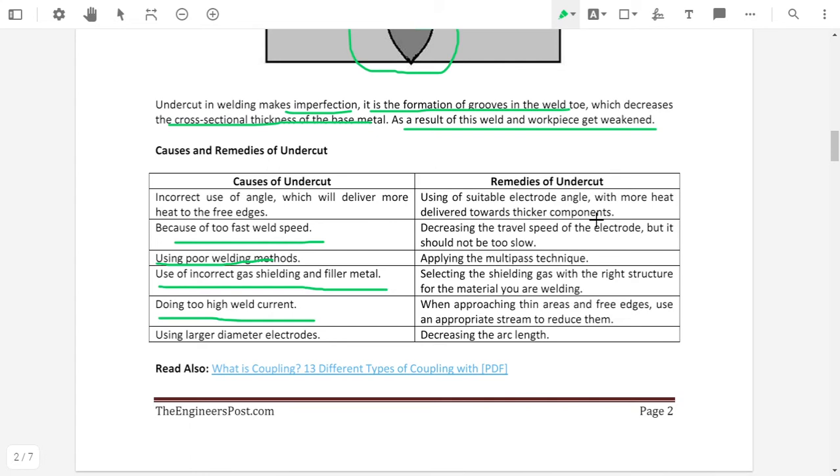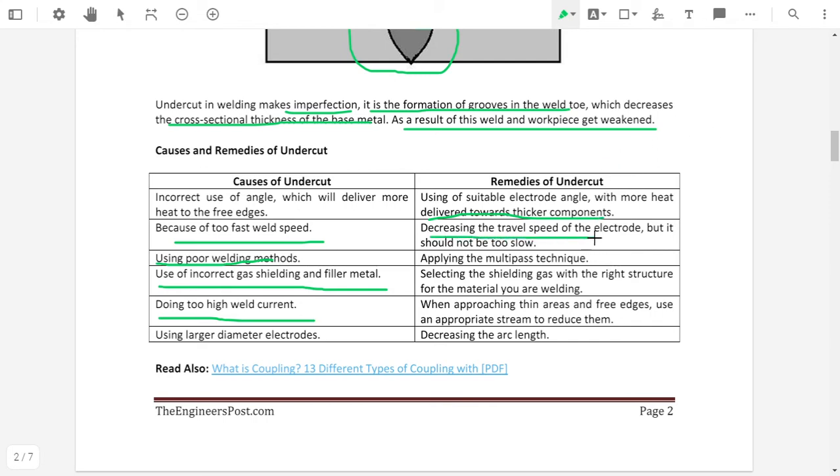So the amount of heat delivered is as per the electrode angle. The electrode angle should be selected in such a way that it gives high heat or more heat to the thicker component and less heat to the thinner component.